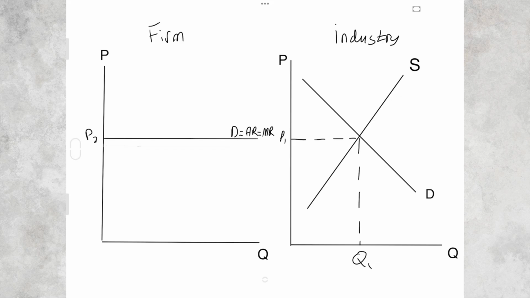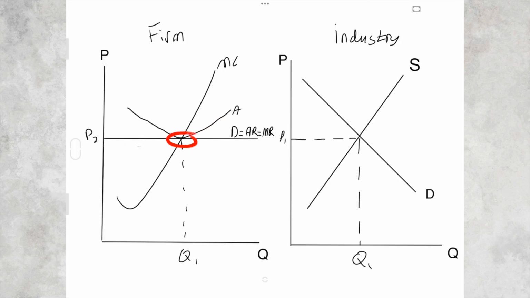Now if we draw a marginal cost curve on, we can work out their profit maximizing output. Profit maximization occurs where MR equals MC, which is at Q1. And just for the moment, I'm going to draw an average cost curve here to show the level of normal profits in a usual perfect competition in the long run.